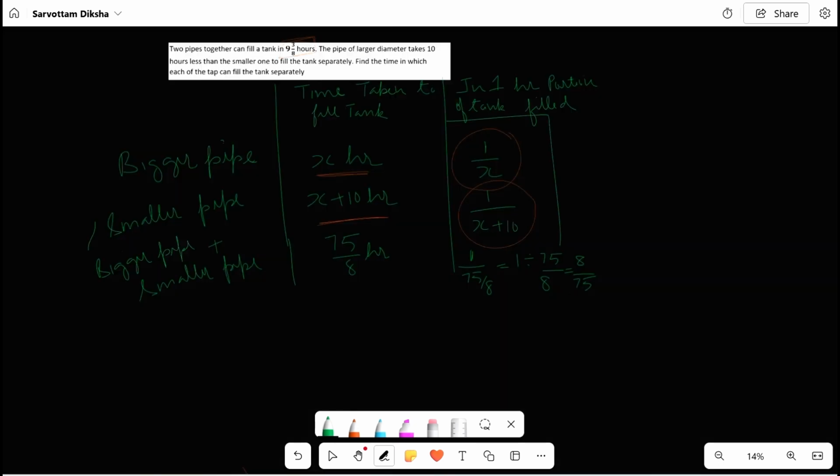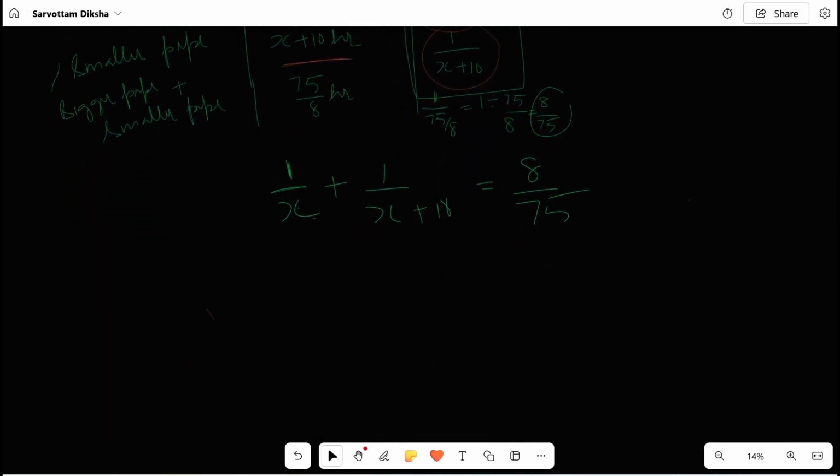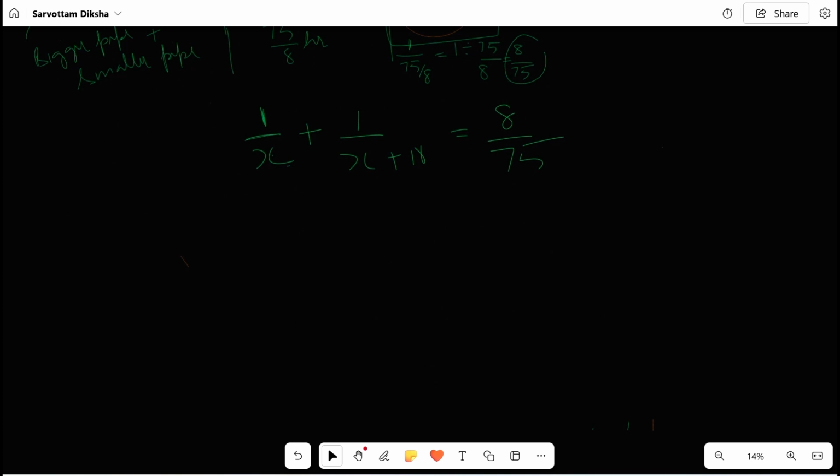Actually, the portion of the tank filled separately by both of the pipes should sum up to the portion of the tank filled by them together, right? So here 1 by X plus 1 by X plus 10 is equal to 8 by 75. If I solve this equation, I will get a quadratic. The quadratic we will get is 4x square minus 35x minus 375.